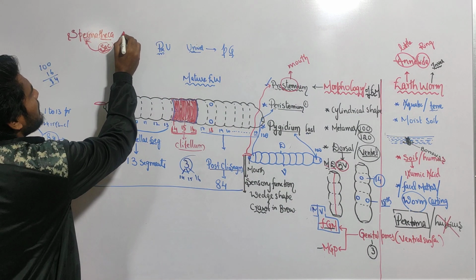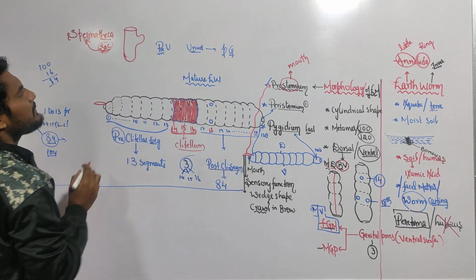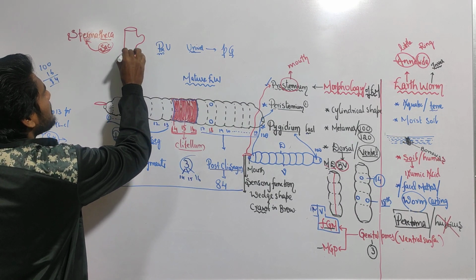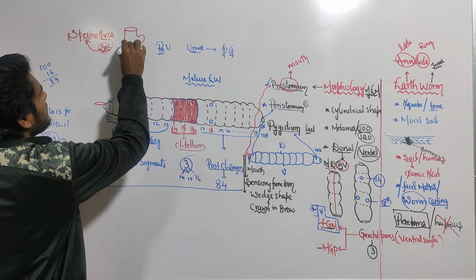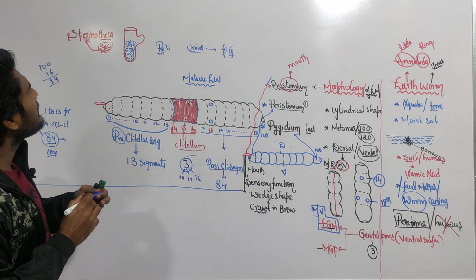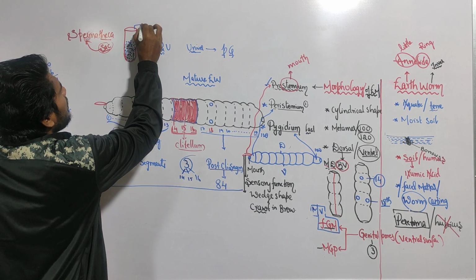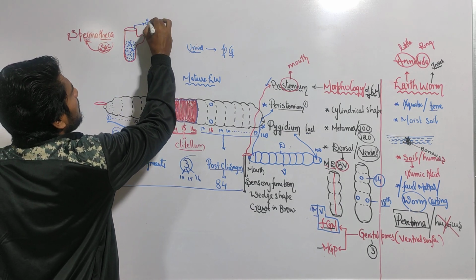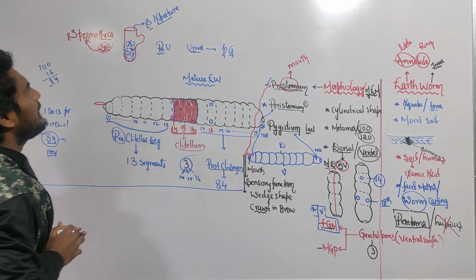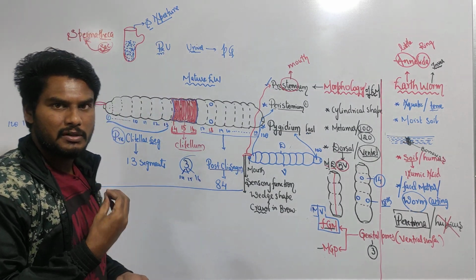What is the diagram of the spermatheca? The spermatheca will be present like this. See how beautiful it is. And inside this spermatheca, there is a presence of sperm. Earthworm sperms are stored here. So this is the theca, a sac-like structure, and it is storing the sperm, so it is spermatheca. Now this is the opening of the spermatheca. This opening is called the spermathecal aperture. You now understand what the spermatheca is, which is responsible for storing sperm.